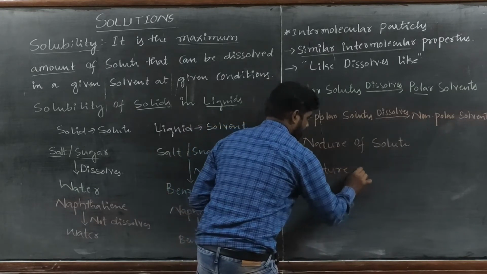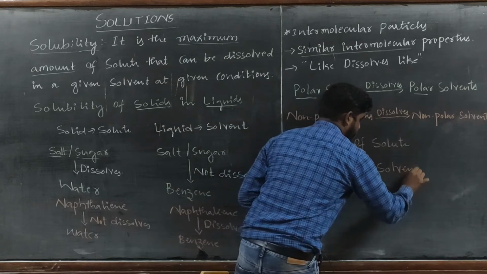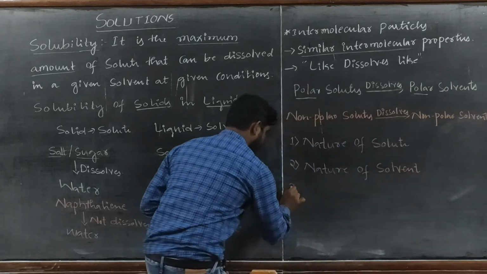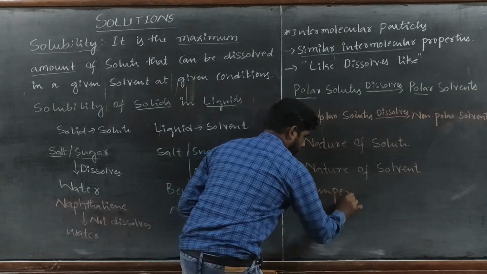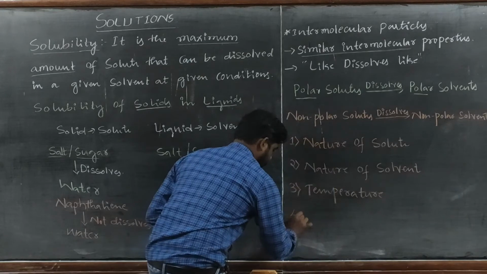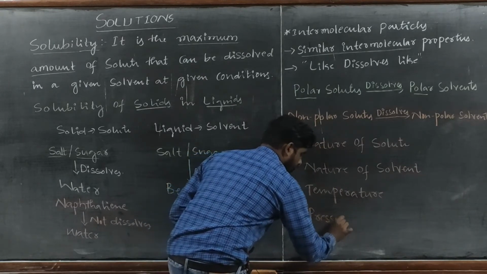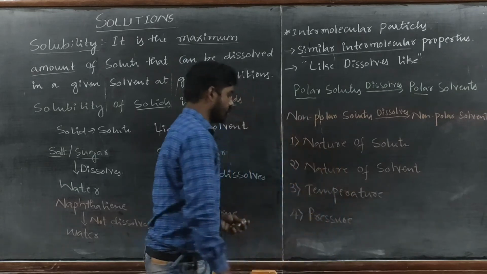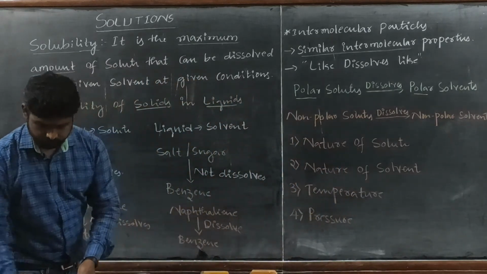And the nature of solvent. The third one is temperature. The fourth one is pressure. So these are the 4 parameters which influence the solubility of a solid in a liquid.